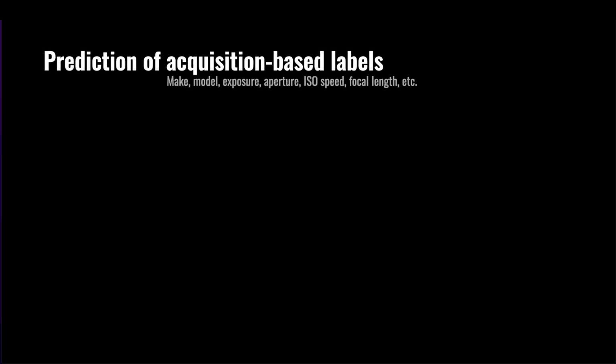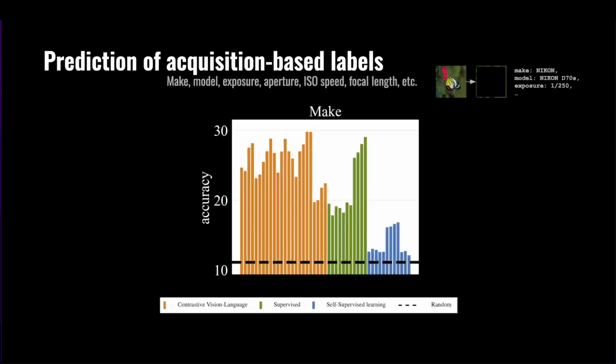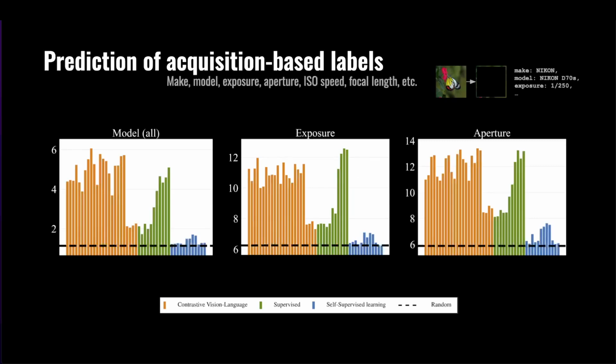For the prediction of acquisition-based labels, we collect a dataset of Flickr images with their accompanying EXIF metadata. Before passing the images through the foundation models, we mask 90% of their area to remove any potential correlation between the acquisition-based label and the semantic content. We then train a linear classifier to predict the used acquisition parameters. We observe that contrastive vision language models can predict the acquisition parameters such as the camera maker with a high ability. Moreover, supervised models also show high accuracy in this task. In contrast, the self-supervised models perform the worst. We observe the same trend for other acquisition parameters as well.